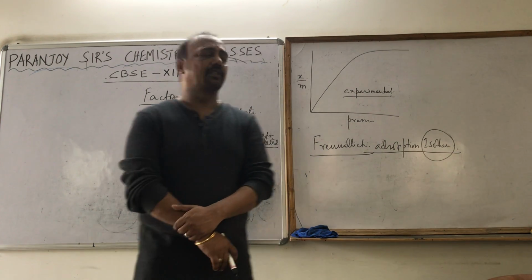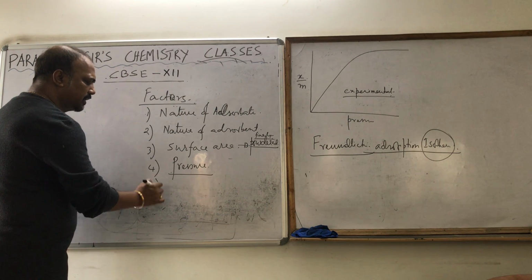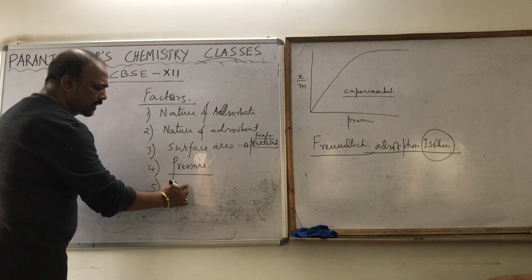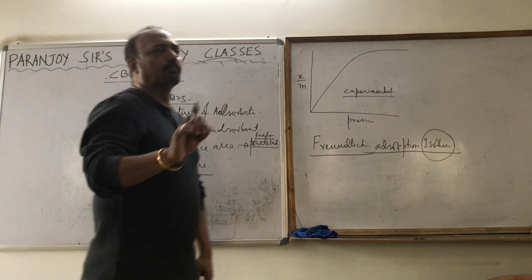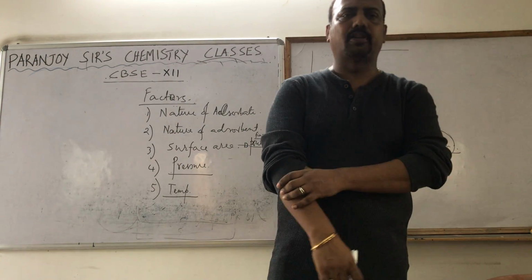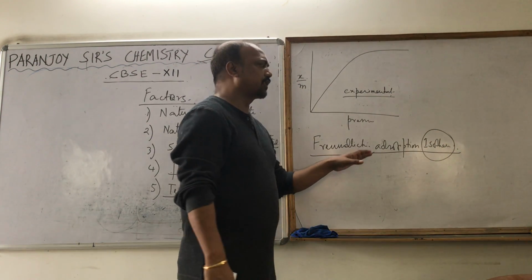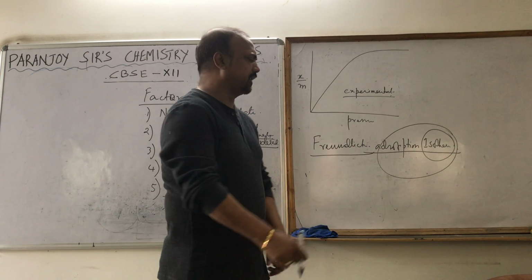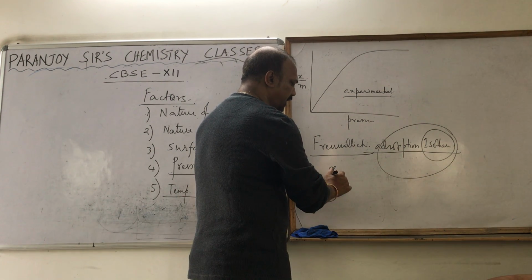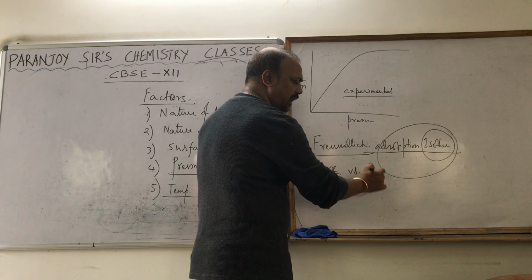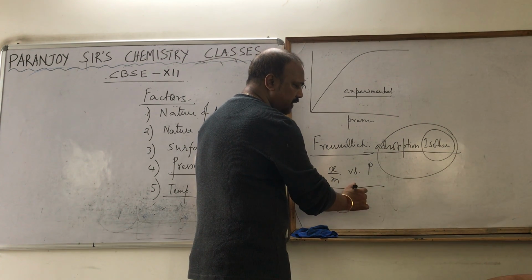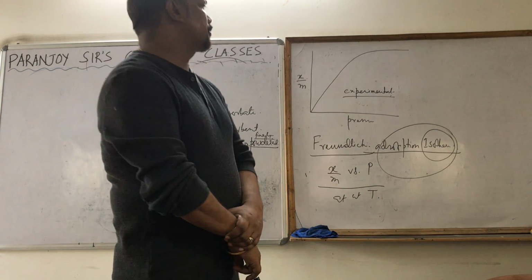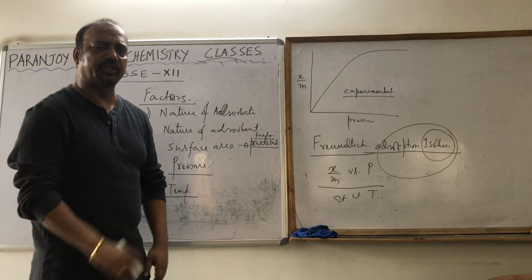The fifth factor of adsorption is temperature, so if we vary the temperature, the adsorption will also vary, and we cannot vary both pressure and temperature simultaneously. So the adsorption isotherm is the relationship between x by m and p at constant temperature, and it was first proposed by Freundlich through his theory.